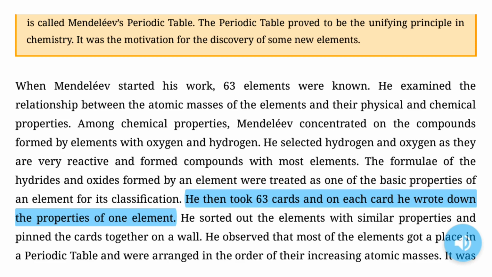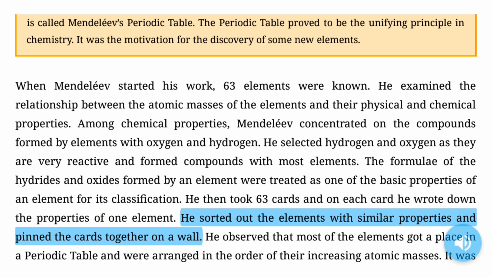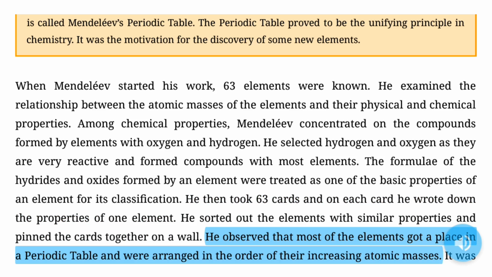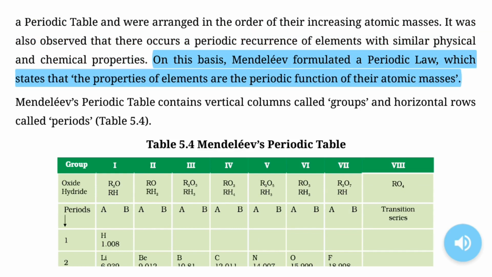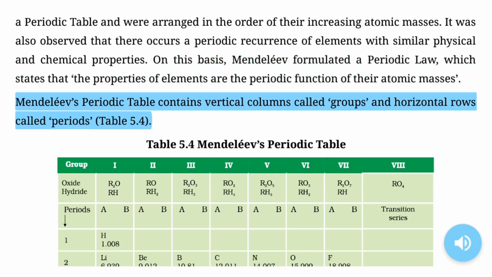He then took 63 cards and on each card, he wrote down the properties of one element. He sorted out the elements with similar properties and pinned the cards together on a wall. He observed that most of the elements got a place in a periodic table and were arranged in the order of their increasing atomic masses. It was also observed that there occurs a periodic recurrence of elements with similar physical and chemical properties. On this basis, Mendeleev formulated a periodic law, which states that the properties of elements are the periodic function of their atomic masses. Mendeleev's periodic table contains vertical columns called groups, and horizontal rows called periods.